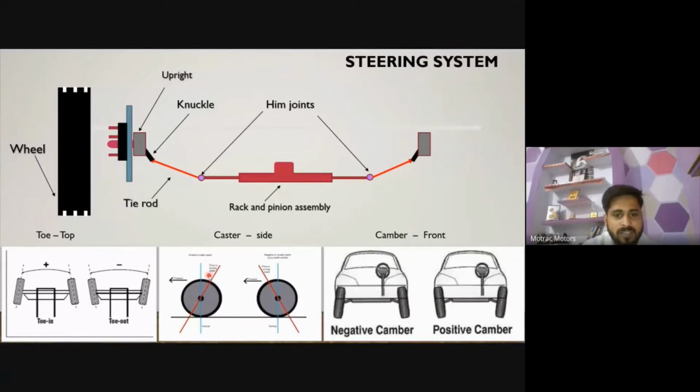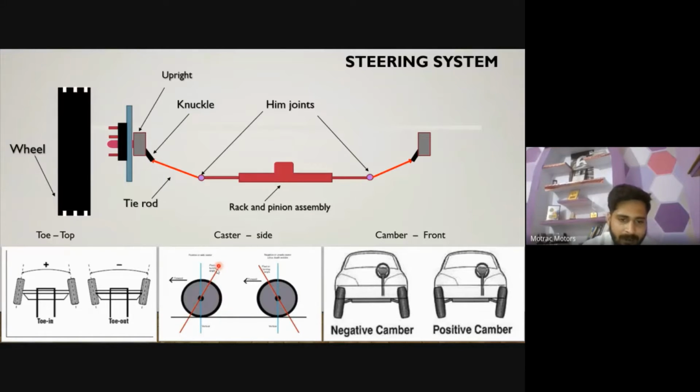It is also a safe caster. We generally prefer the positive caster for the safe condition. If the angle is negative, in a commercial vehicle you will not see such a high amount of angle. It is just for explaining purposes. The angle will be about 5 degrees or 10 degrees, or most of the time 0 degrees. Here, for explaining purposes, the angle is very broad. If your angle is positive, it is a positive caster. If your angle is negative, it is a negative caster.